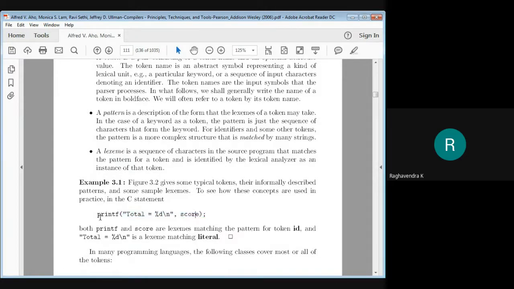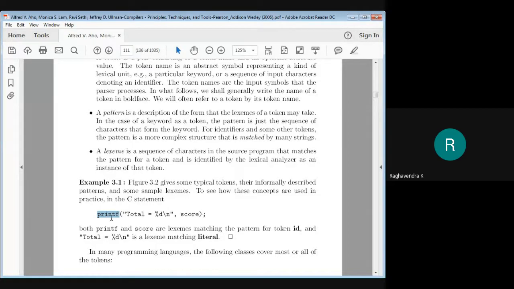Now, printf is a lexeme that matches the pattern written for identifier. What is the pattern for identifier? You already know it is something like A to Z, capital A to Z, star.